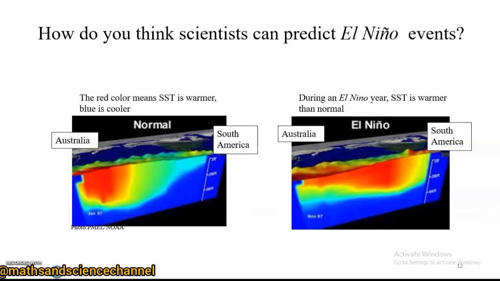Then if we come to the El Nino years, the warmer ones are taking place at the Central Pacific and also the whole of Australia, and the colder ones are taking place at South America. So basically, depending on the position of where the conditions are taking place, scientists can predict that El Nino events are taking place in this part and in that part.